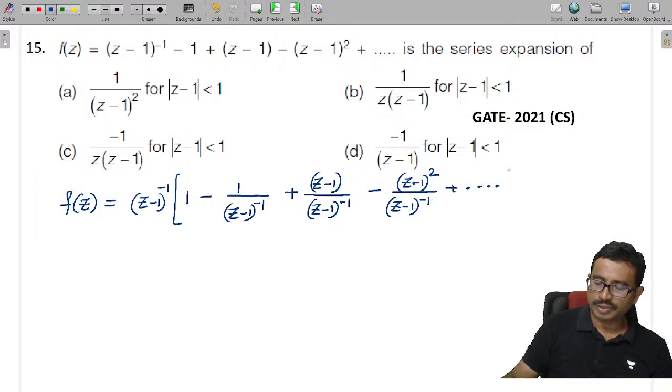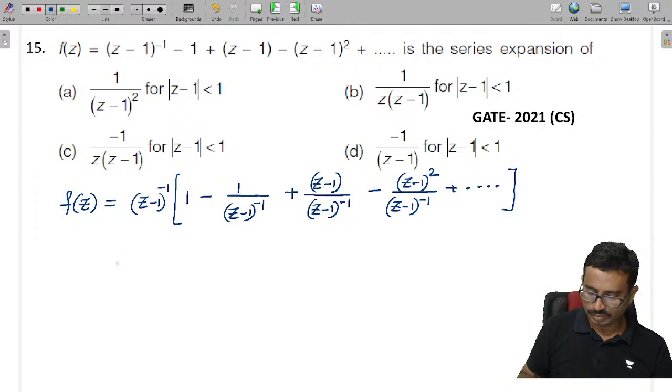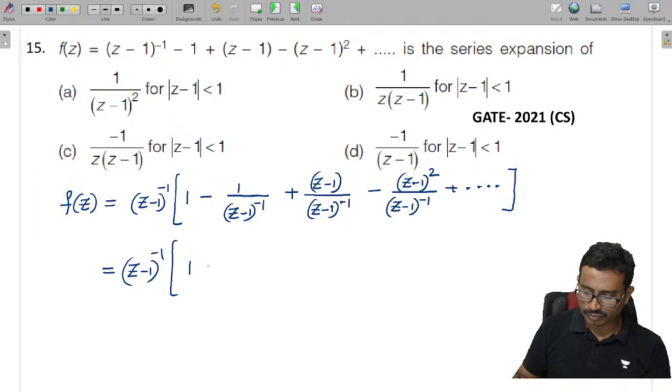Like this it continues, right? So which is given as z minus 1 whole power minus 1, that is 1 minus z minus 1, right, and plus z minus 1 whole square.